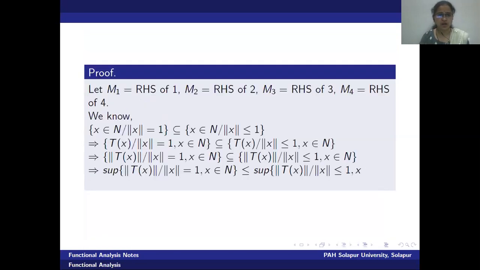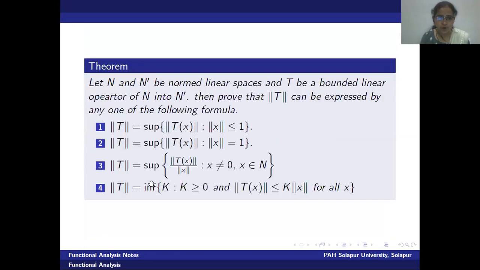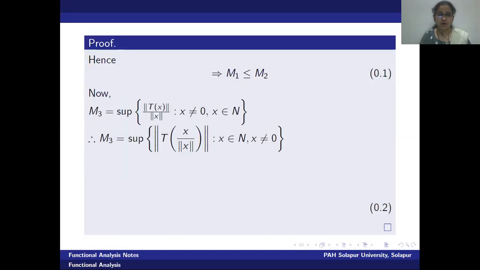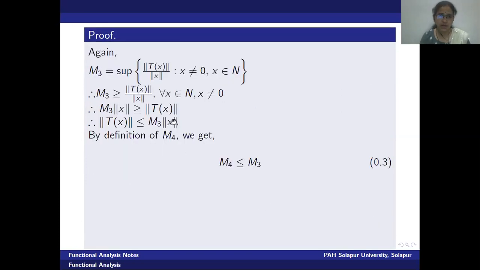If you just recall, M4 is the infimum of the bounds where k is the bound which satisfies the inequality norm t of x less than or equal to k into norm of x, right? Therefore, according to the definition, M4 is the infimum of such bounds, and here we are getting another bound, m3. Therefore, what will be the relation between M4 and M3? Surely M4 is less than or equal to M3. This is our next equation, say point number 3.